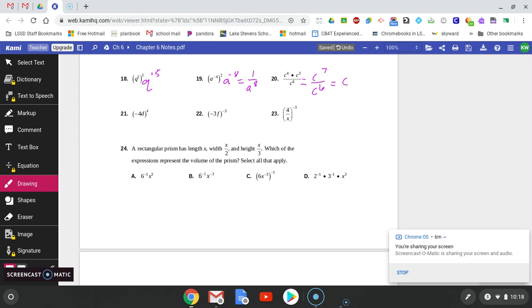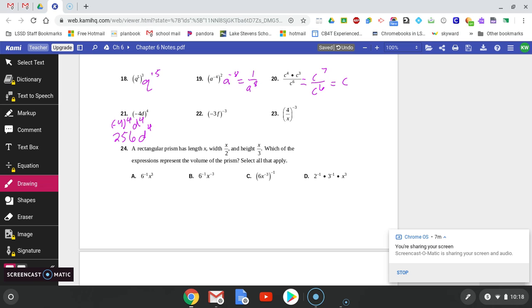Number 21, both things need to take that exponent, so I'll have a negative 4 to the fourth power, and the parentheses do make a difference on that one. So make sure you do keep that, and then I will have d to the fourth power. The parentheses make a difference because that negative 4 is a negative number. If the negative was not in the parentheses, that would end up making it a negative answer. But because you have negative 4 times negative 4 times negative 4 times negative 4, that's actually a positive answer. So it's 256 and then d to the fourth power.